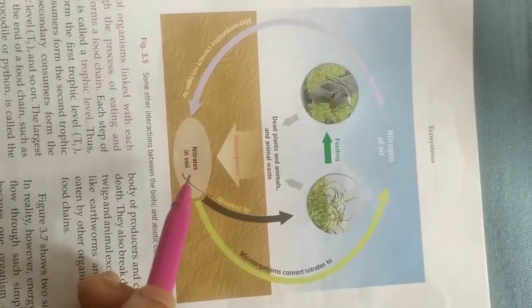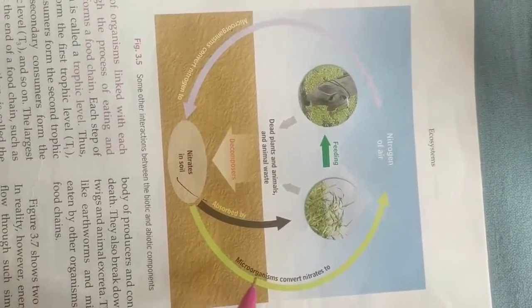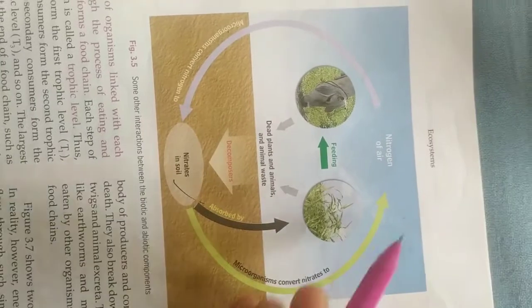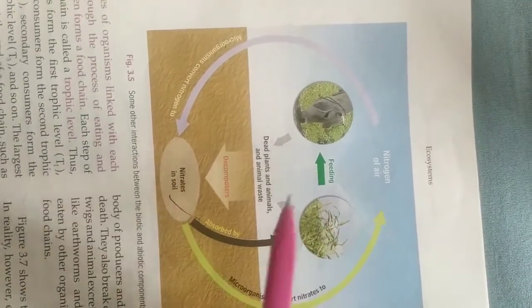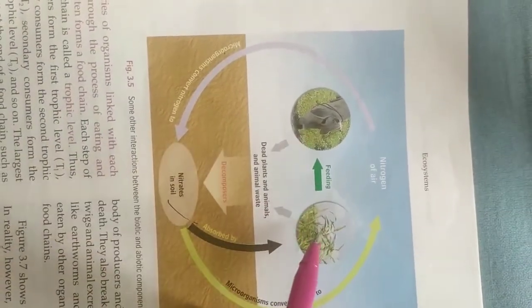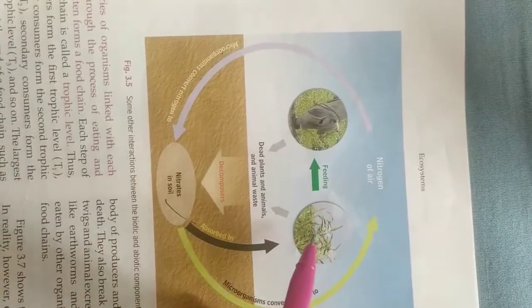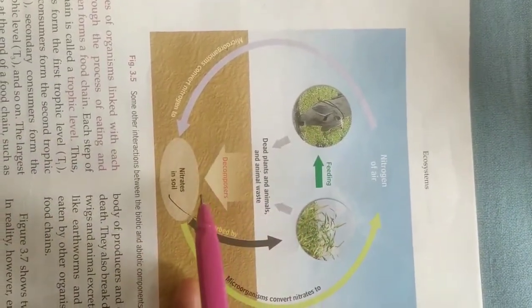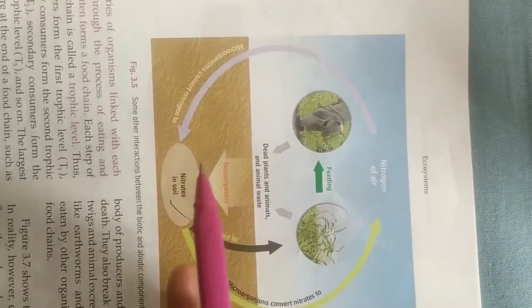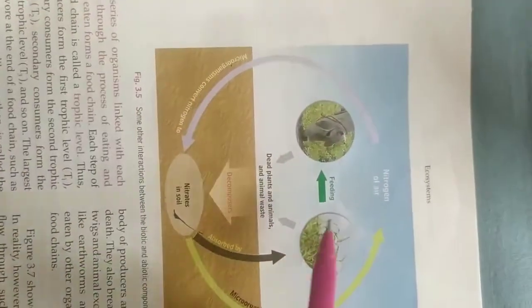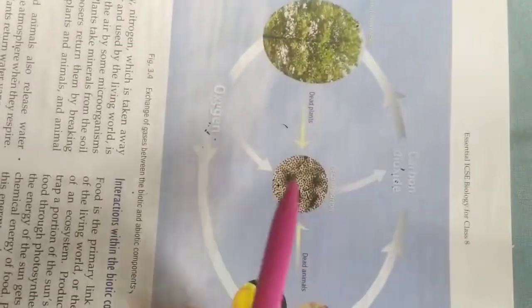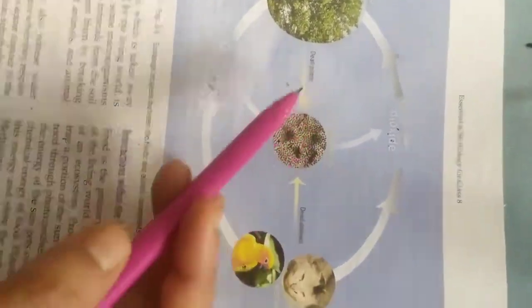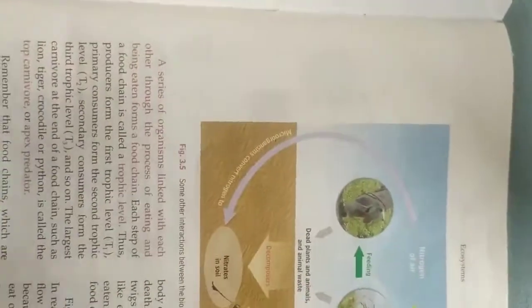Again, nitrates are converted by the microorganisms back into atmospheric nitrogen, and the dead decaying parts of these plants, the producers, and the consumers again come to the soil and the decomposers utilize them. So you can see the process of the nitrogen cycle, and in the process of respiration and photosynthesis, how the abiotic and the biotic factors are interrelated.